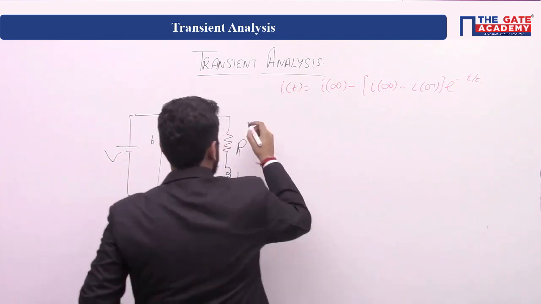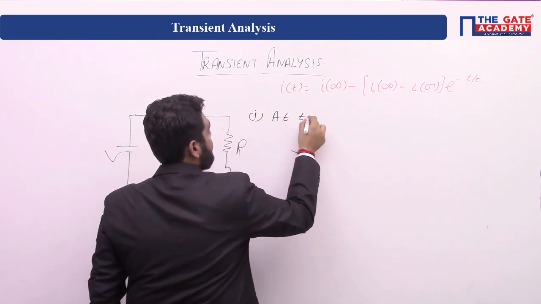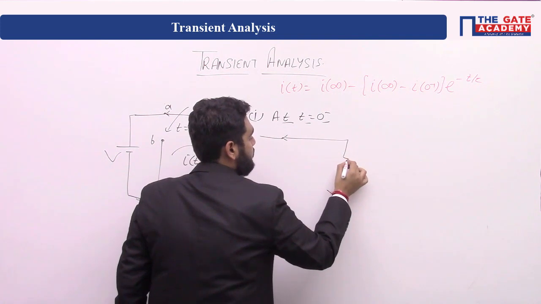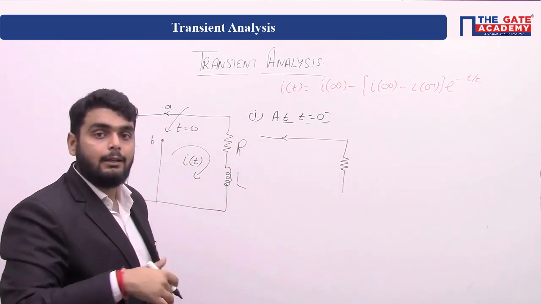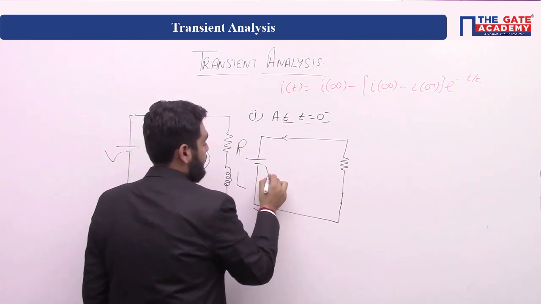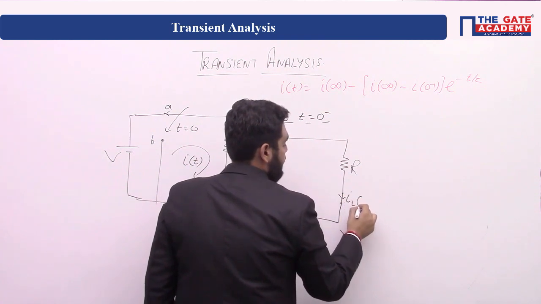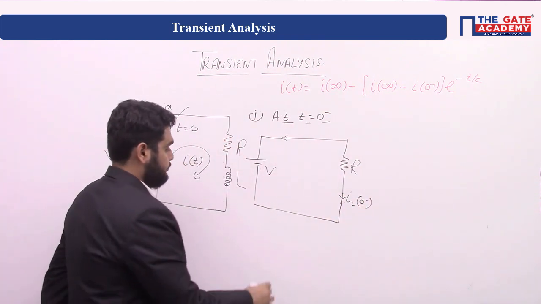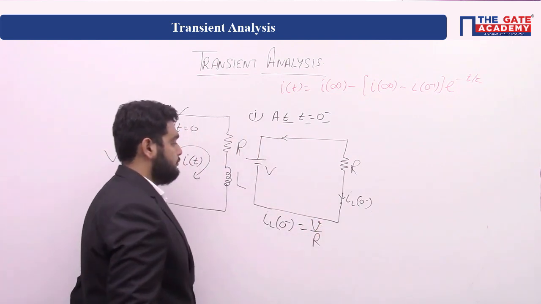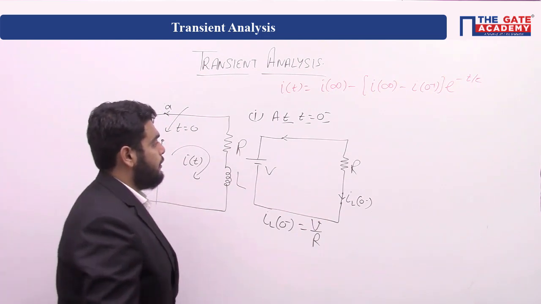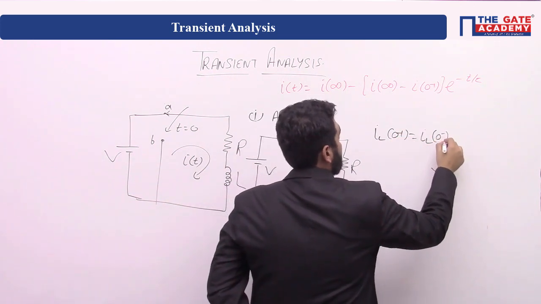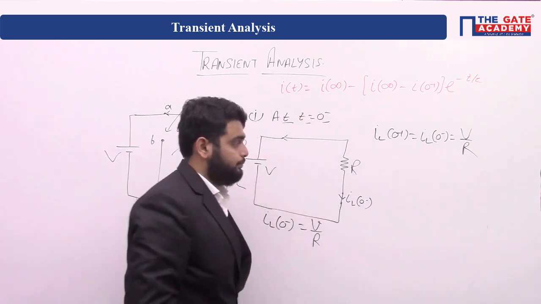So first step, at t equal to 0 minus, the switch is at A, and the inductor will behave like a short circuit. We have to find the current iL 0 minus. So iL 0 minus is equal to V by R. Now, we know that iL 0 plus is equal to iL 0 minus, which is equal to V by R. Got it?